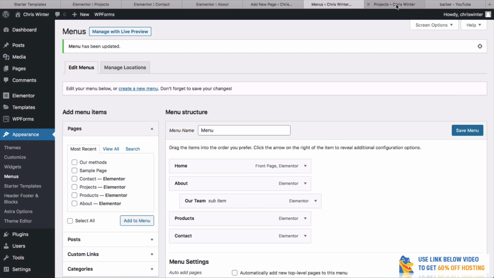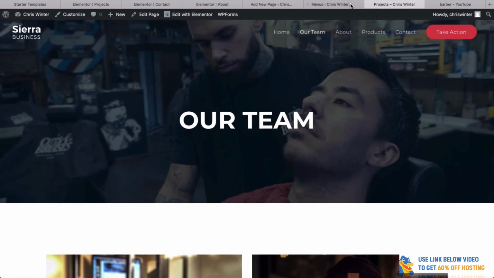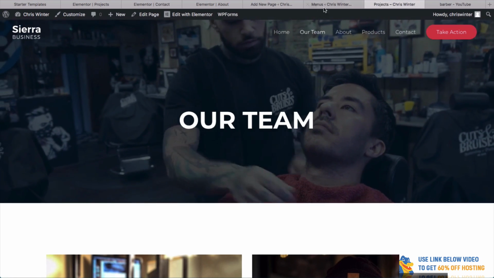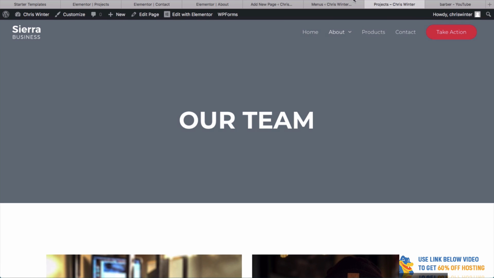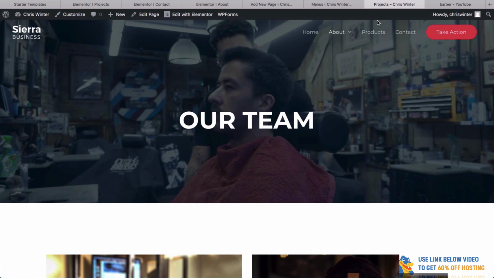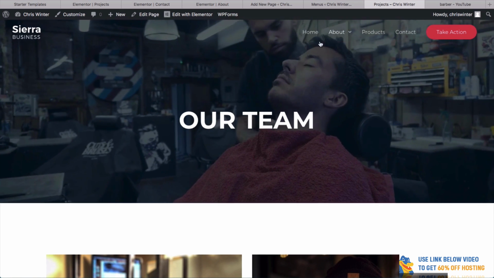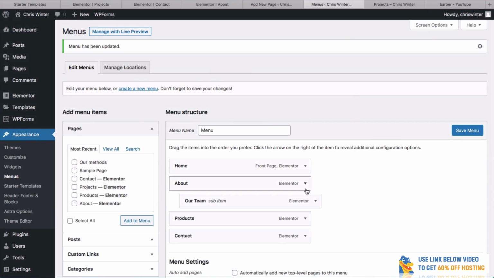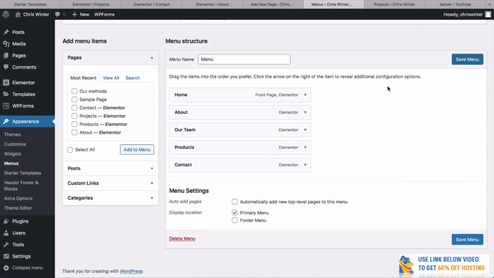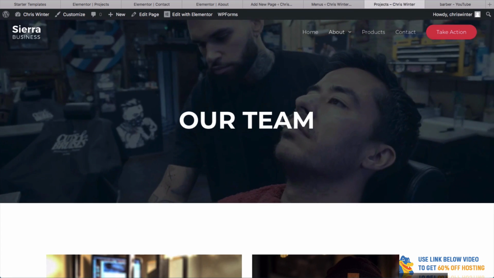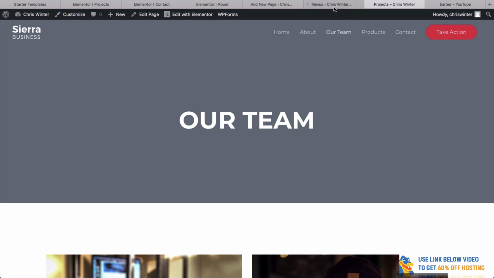I'm not sure how this template does this, but I think it should work. So if we refresh this again, you can see now we have a drop down. Look at this, we've got this little arrow here and it comes up as a drop down. That's pretty cool, but I think we have the space to keep it like that. Let's click Save Menu again. We'll reload this page and it's good.